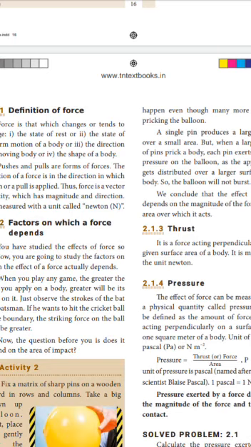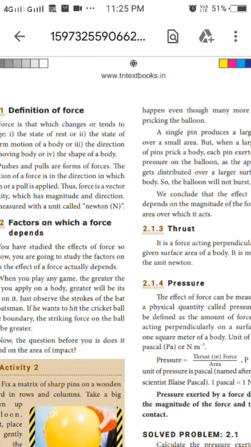If the area is more, the effect of force will be less. If the area is less, the effect of force will be more. From these two activities, we are inferring that the effect of force depends upon the magnitude of the force and the area of contact of the object. So these are the effects of force.